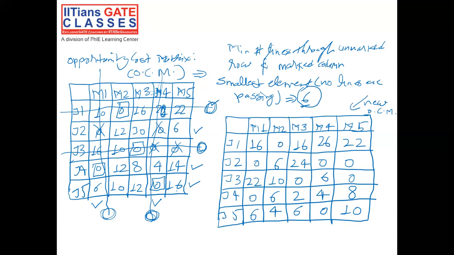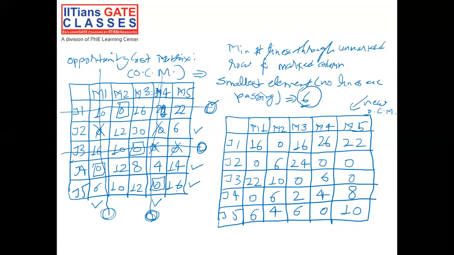We'll go first row by row, then column by column. We'll try to find any row or column with only one zero available, and we will allocate that particular zero. Whatever other zeros are present in the corresponding row and corresponding column, we will cross those zeros so that we do not allocate them again. So we do not have more than one allocation in any of the rows or columns.